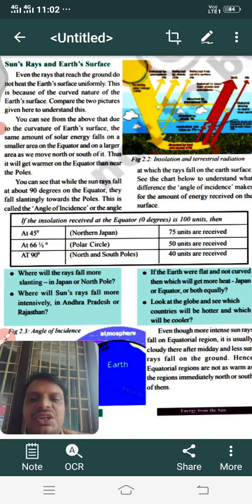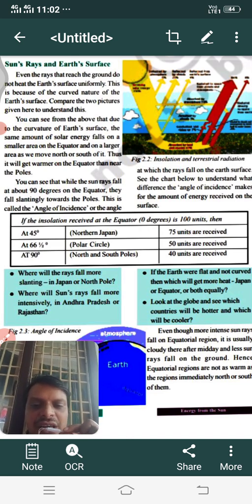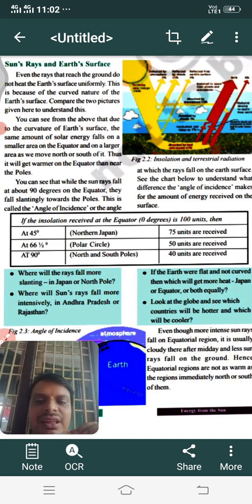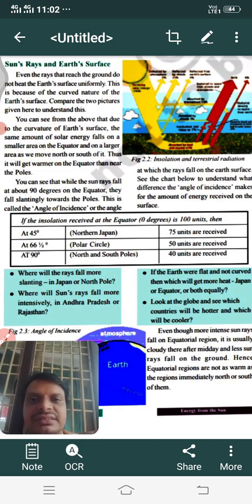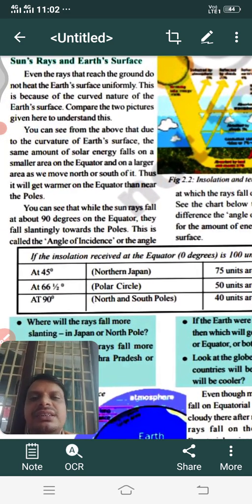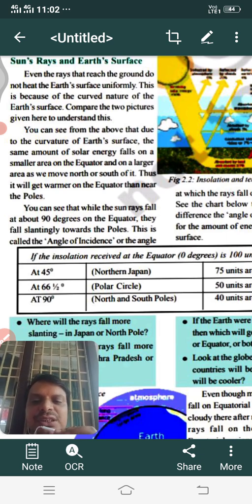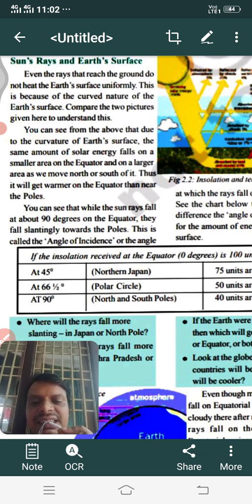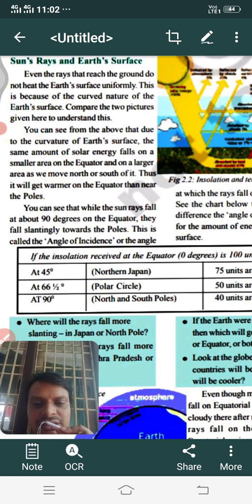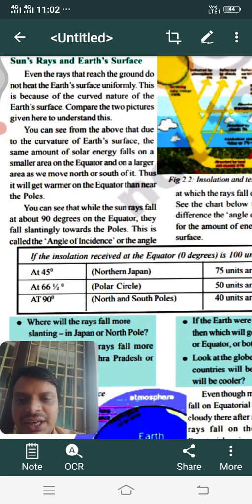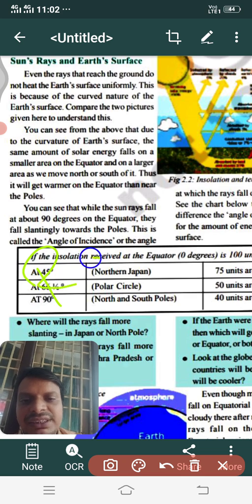Okay. See children, we are already going through this lesson called Energy from the Sun. We already know that the sun is the principal source of energy for all planets in our solar family, isn't it? So what is that energy called which is emitted by the sun constantly? It's called radiation.